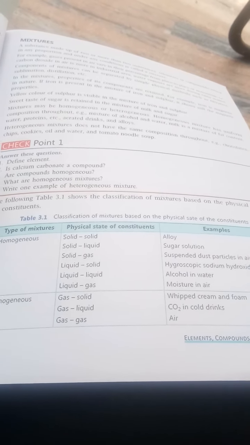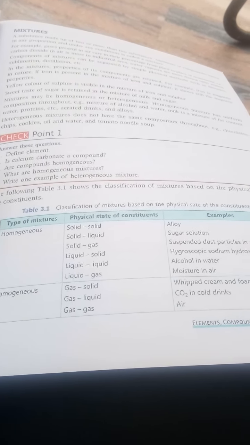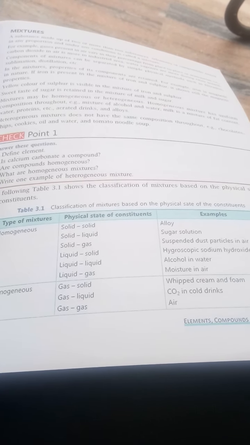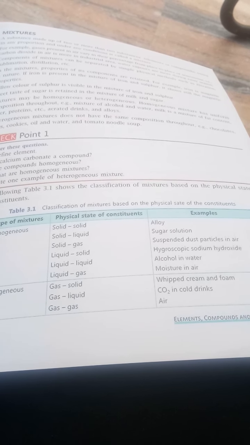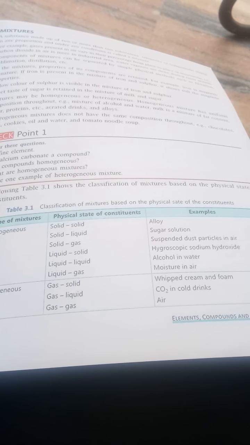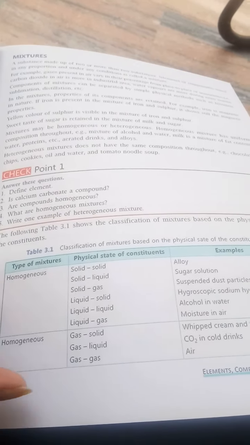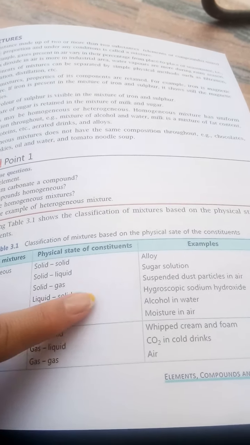Next, this is a table which shows the classification of mixtures. This is again an important table. See, homogeneous mixtures: solid-solid, alloys; solid-liquid, sugar solution; solid-gas, suspended dust particles in air. So you have to learn all these. So in homogeneous we have these types of mixtures and their examples have been given.